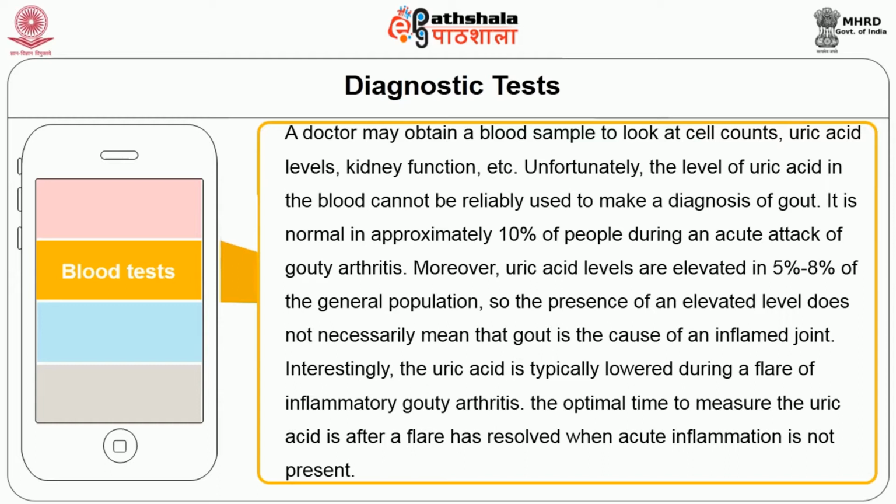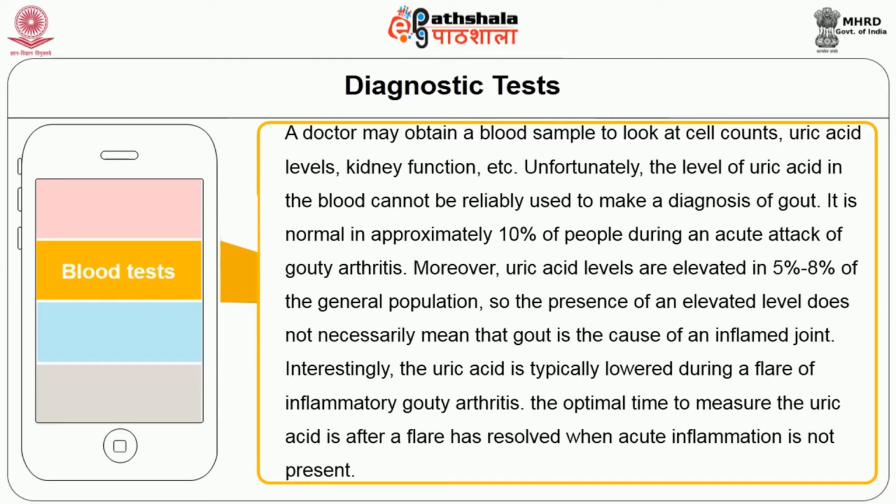So the presence of an elevated level does not necessarily mean that gout is the cause of an inflamed joint. Interestingly, the uric acid is typically lowered during a flare of inflammatory gouty arthritis. Therefore, the optimal time to measure the uric acid is after a flare has resolved, when acute inflammation is not present.